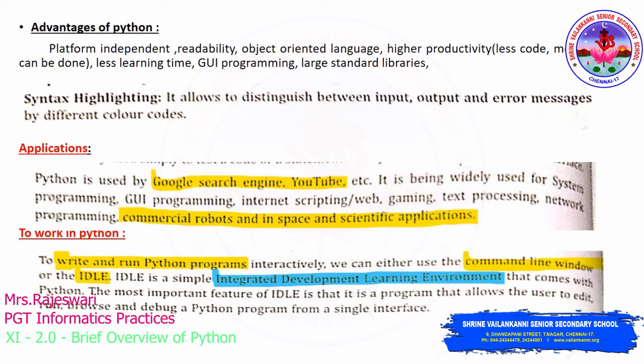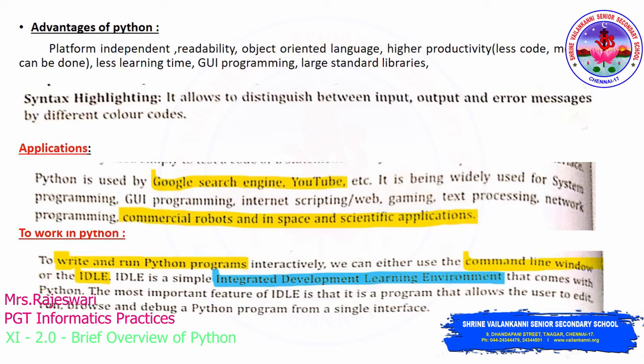And if you look at the syntax highlighting, each and every single piece of code which you write in Python will be highlighted with different color codes. If you give some input, the statements will be displayed with a different color code. Output statements will have a different color code. And if error messages get displayed, they will be displayed with different color codes. Because of that, you will be able to understand very easily which is input or output, or where exactly you have committed the mistake. So it makes the work very easy. That's why the syntax has been highlighted with different colors.